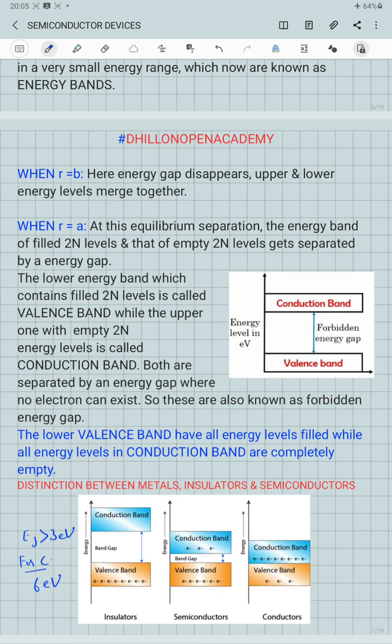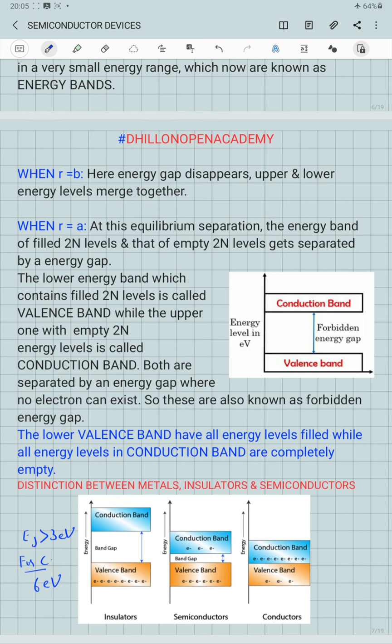Or then there is another possibility in which the conduction band and the valence band are partially overlapping with each other. So when this partial overlapping takes place, that means the electrons present in the valence band can now easily move into the energy levels of the conduction band in the overlapping regions, due to which electricity can be conducted by such types of substances.